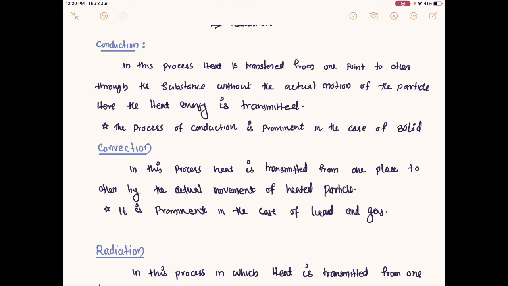In every room we have ventilation windows, so the hotter air particles move away to the colder region, and the colder air particles move into the room through the ventilation. Such a circulation is called the ventilation process. So here the convection is happening.